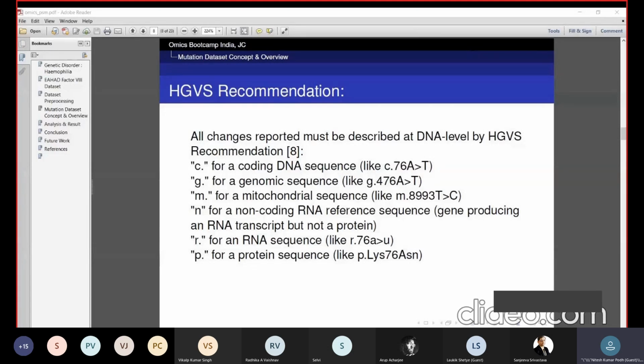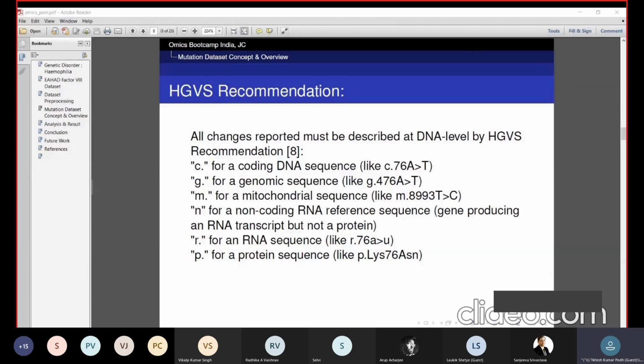Before moving on, first we brush up some basic concepts regarding mutation. What is the HGVS recommendation? All over the world, by using traditional study, any changes reported at DNA level must be reported using the HGVS recommendation, in which if any changes are found at the coding DNA sequence, they will be reported with c dot. If any changes are found at the genomic sequence, they will be represented by g dot.